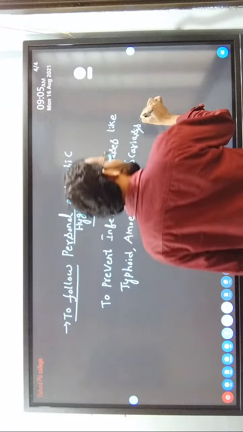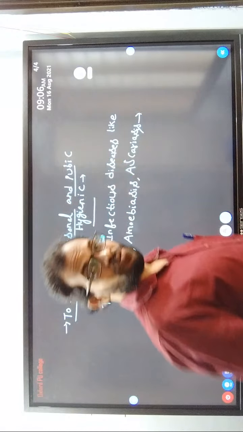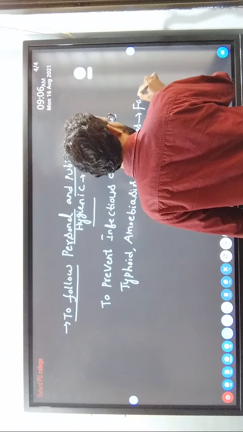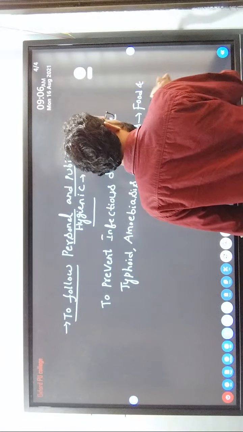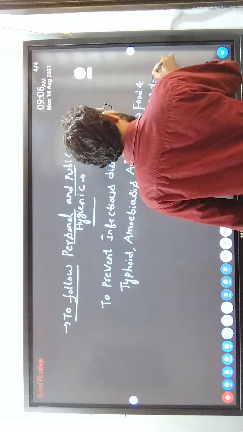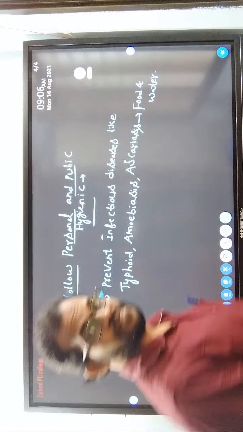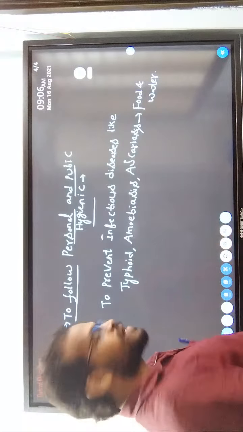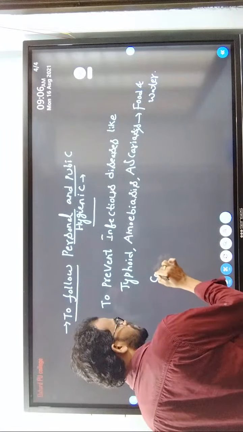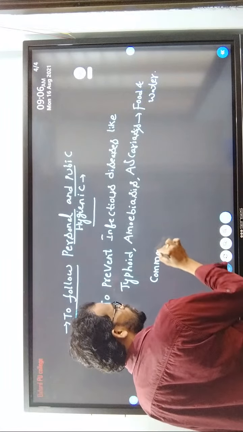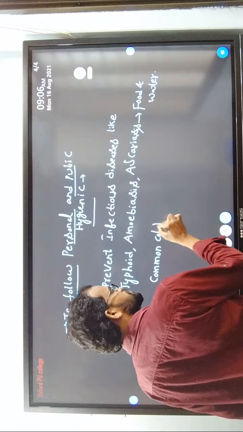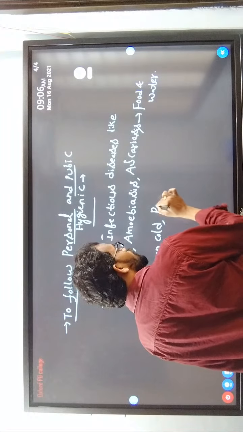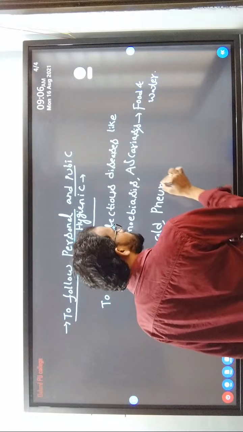These 3 diseases are transmitted through contaminated food and water. Other diseases are airborne diseases, like common cold and pneumonia.